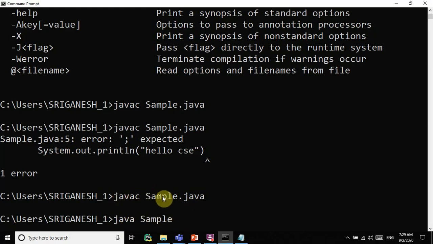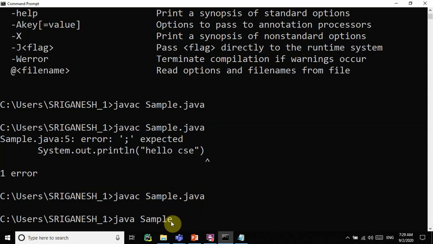For the javac compiler, you have to specify the file name itself, sample.java. But when it comes to java, which is an interpreter, you don't need to mention any extension. When we compile, we get a class file, right? So directly we can specify sample. No need to specify it is a Java file.